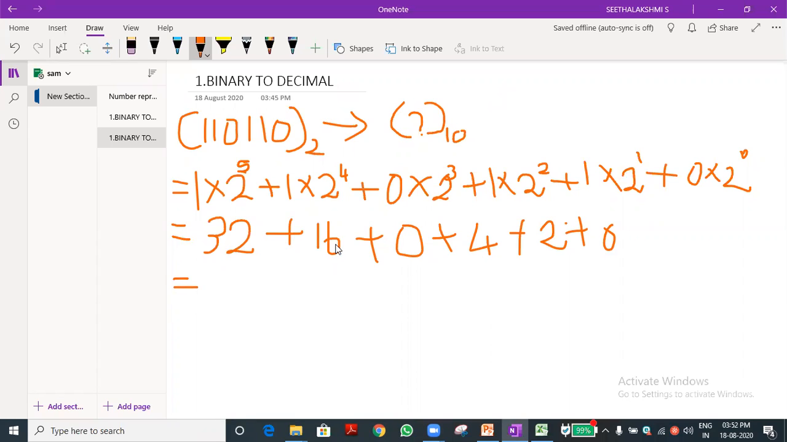Okay, what is the answer? 32 plus 16 is 48. 48 plus 4 is 52. 52 plus 2 is 54. So the final answer is 54. Then what is the base? Not power, what is the base for this?